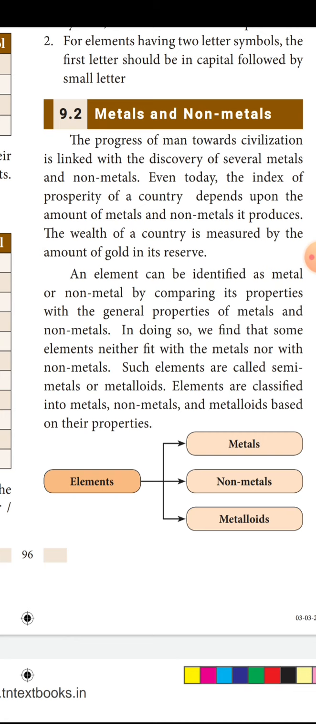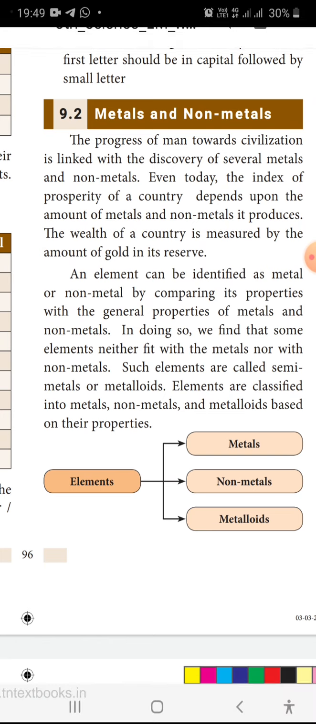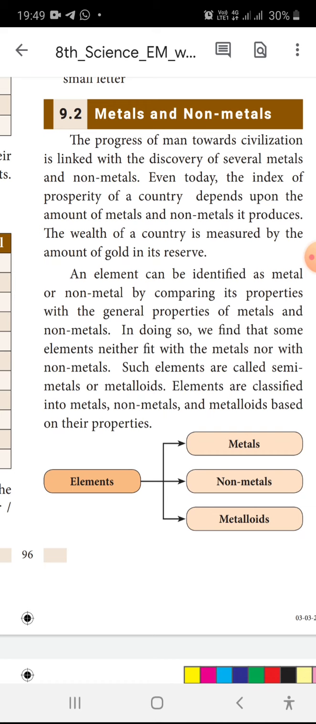An element can be identified as a metal or non-metal by comparing its properties. When we think of metal itself, what do we say? It is very strong, and it will produce sound. A metal can be converted into sheets and drawn into wires. When you drop a metal, it will produce a sound. These are all the properties of metal.